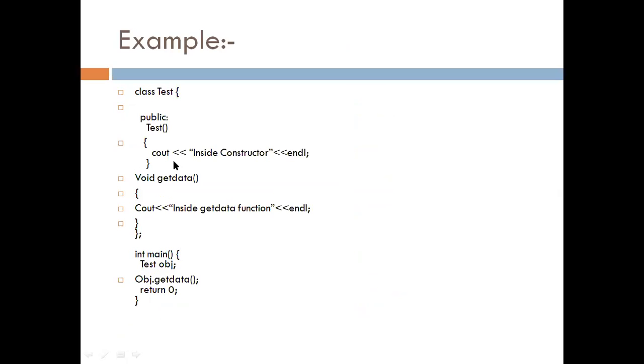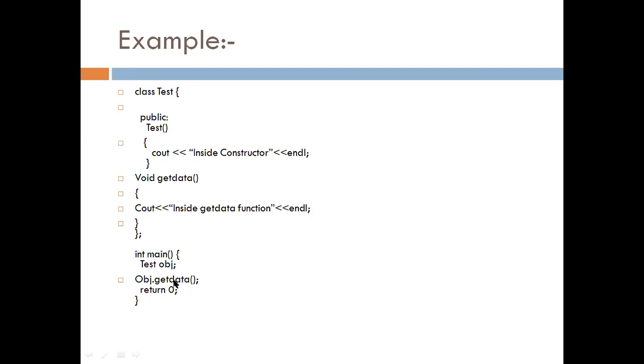One more example. Here I use the class name Test. This has a constructor without any argument. Here I display one single line, and then I define one more function, the getdata function. Inside getdata, I display one statement, that is inside getdata function. Then in the main function, I create obj, an object of class Test. When we create the object, it automatically calls the constructor, that is this Test function. It executes this line, that is inside constructor.